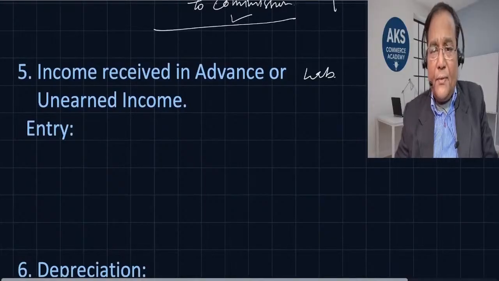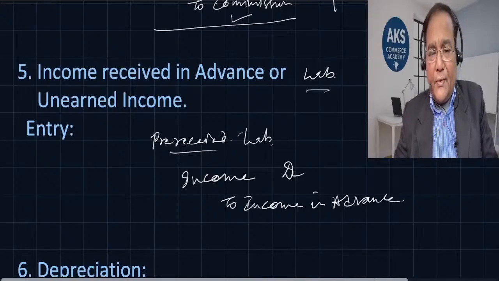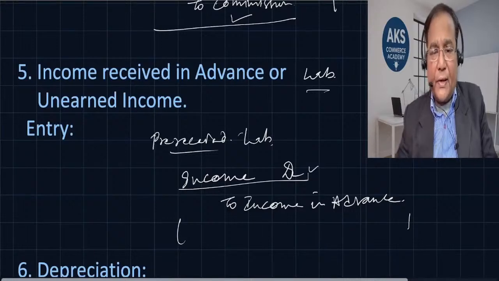Income received in advance is a liability. So the entry we are going to pass: let's say if we have received in advance, so pre-received is a liability. So that specific income debit to income in advance. Okay? So this is the entry we need to pass. Income is debited because our income is showing excess, so we need to debit it in order to reduce it to that extent. And income in advance is a liability, so we need to credit it. I hope this is clear.